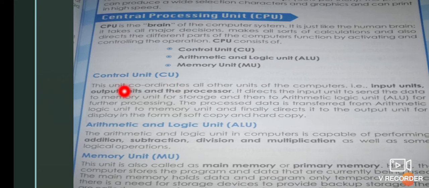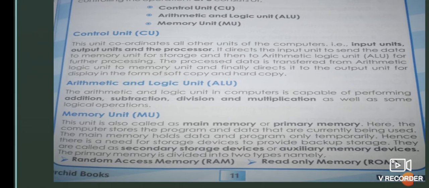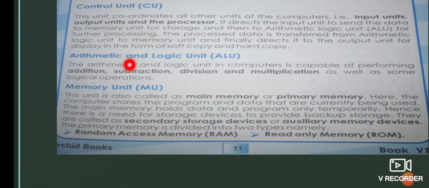So the first unit is the control unit. It is going to coordinate all other units. It controls the ALU as well as the memory unit. It has the potential to control all the other units. And ALU stands for arithmetic and logic unit. All the calculations like addition, subtraction, division and multiplication, and if you want to find which number is greater than or lesser than another, the ALU can also perform that. These are the things that can be performed by an ALU.